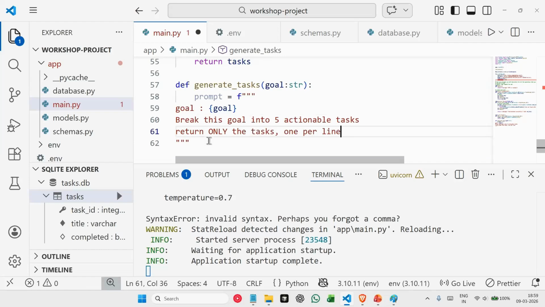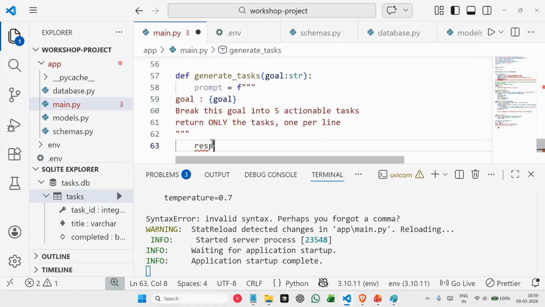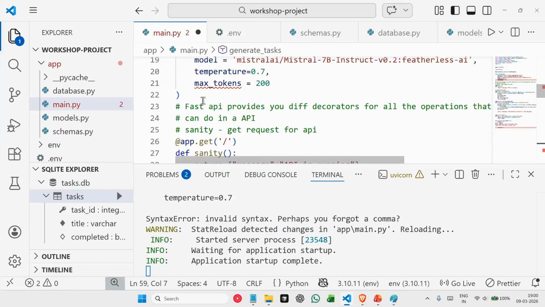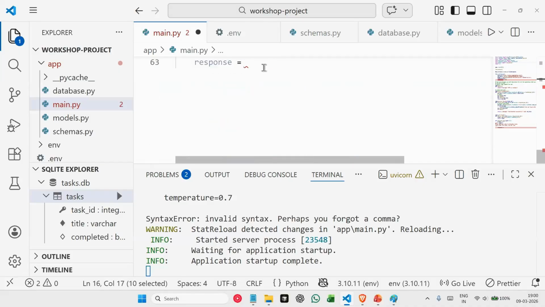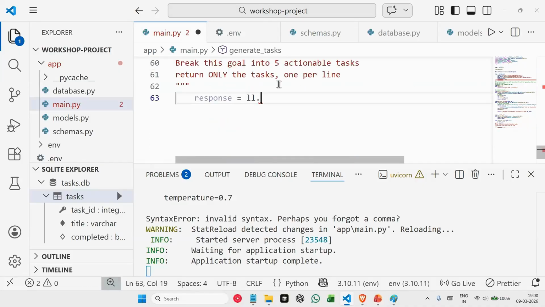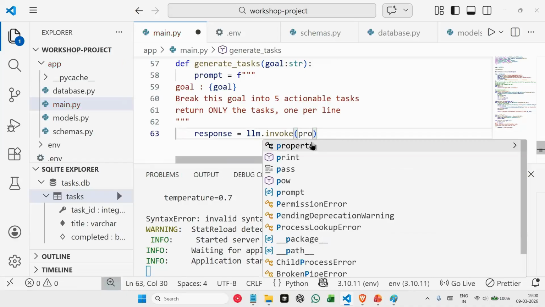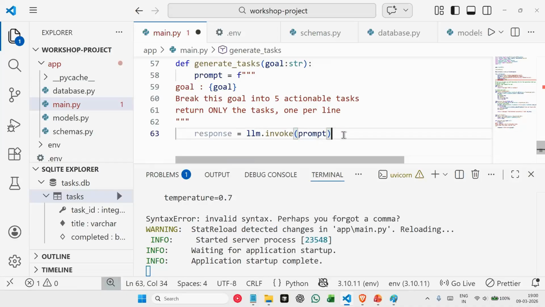Okay, and whatever response I am receiving, now we have written our prompt. We also have initiated our AI model here using ChatOpenAI. To actually send that prompt, we say llm.invoke. Invoke is the method used to actually send our prompt to our model. So here we have to pass our prompt. We are passing our prompt here. And next, what we'll do is